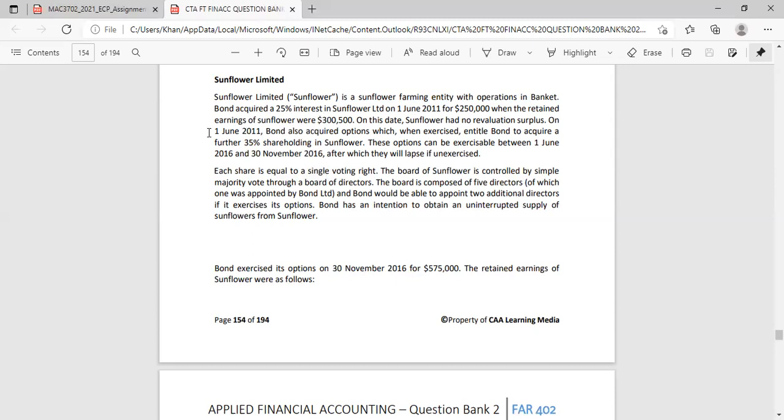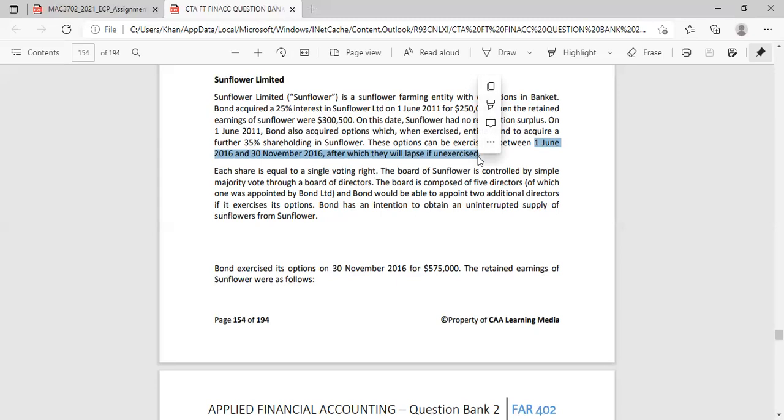Okay, but at this point, we can't exercise, I mean, on 1 June 2011. So it's only from this point in time, from the current year, that we have to consider whether we have control or not. So they say Bond exercised its options on 30th November 2016.